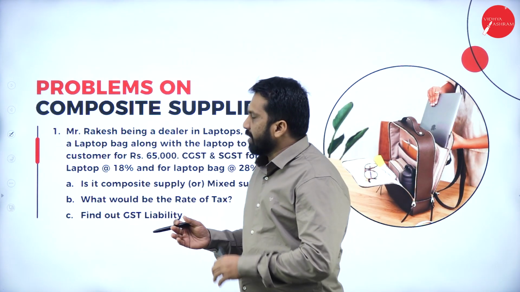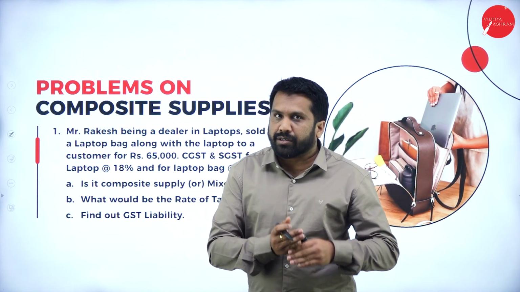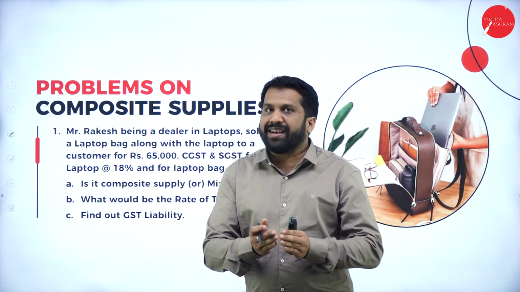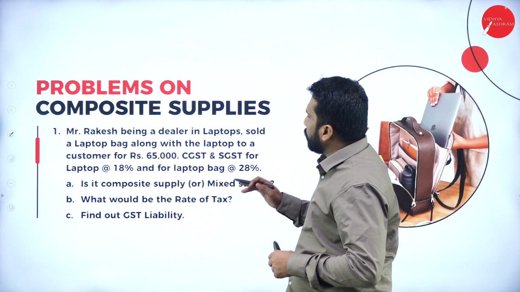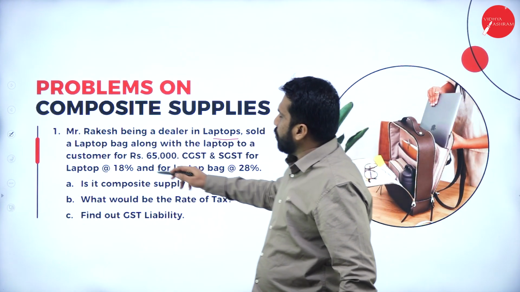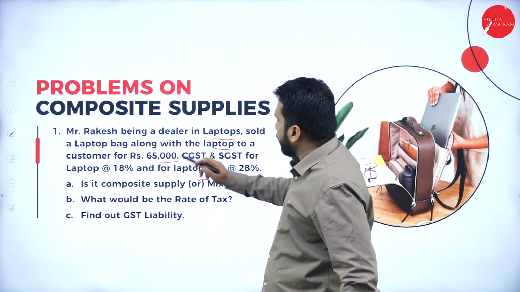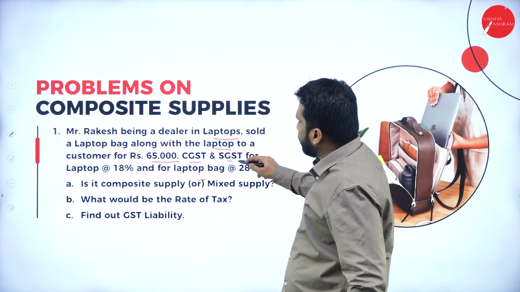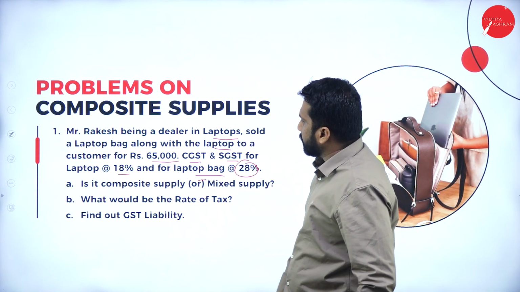Composite supply is a part of that particular asset, that particular goods, but paid extra to get those goods. For example, in this question they have given: Rakesh, being a dealer of laptops, sold a laptop bag along with the laptop to a customer for 65,000. CGST, SGST for the laptop is 18% and the laptop bag is 28%.